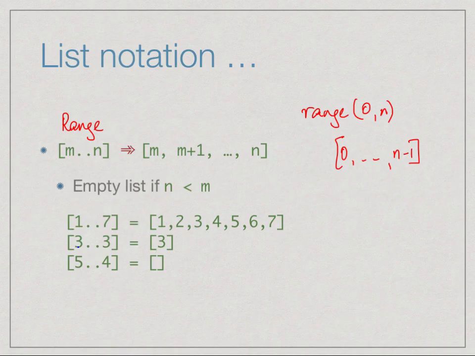So if I use the same upper limit as the lower limit, then the value of the list 3..3 is 3. And if I use an upper limit which is smaller than the lower limit, then I will get an empty list, because starting from 5 I cannot go up. So the idea is that you start from the lower value and keep adding 1 so long as you don't cross the right. Once you cross the right, so once I go to 8, I stop and I throw it away. So therefore if I say 5..4, I get the empty list.